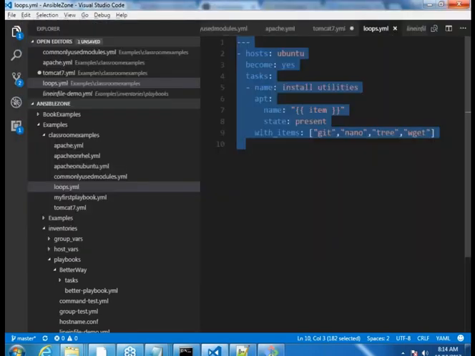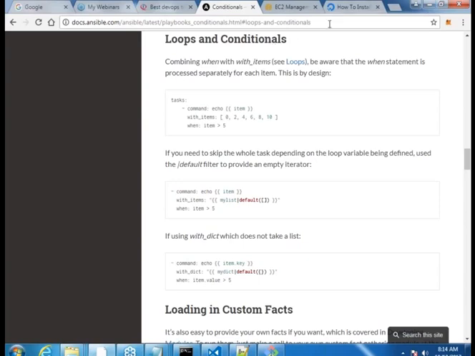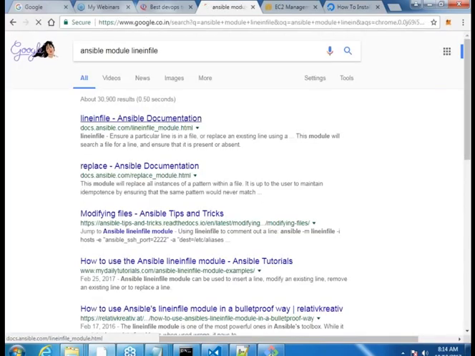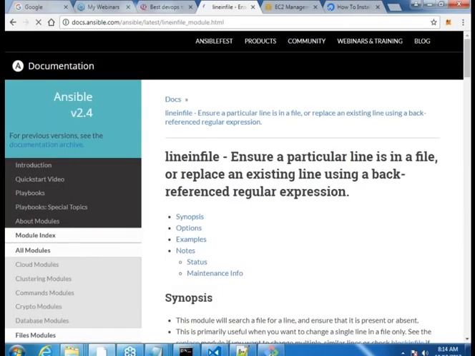So, lineinfile. Okay, I think you can understand what it is trying to tell there. Ensure a particular line is in a file, or replace the existing line using a back-referenced regular expression. So what I want you to do is this.